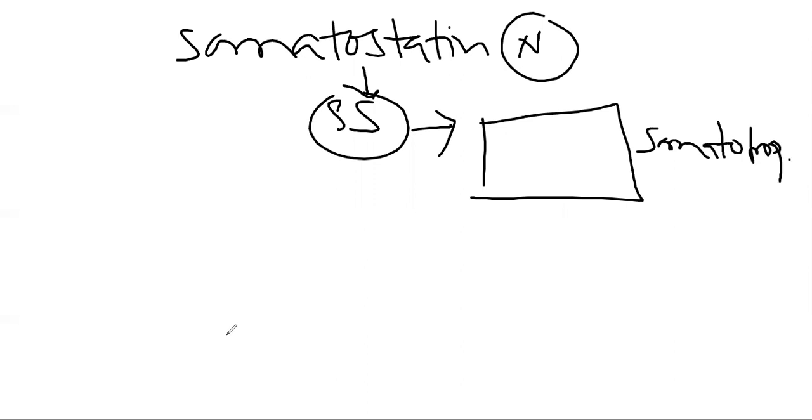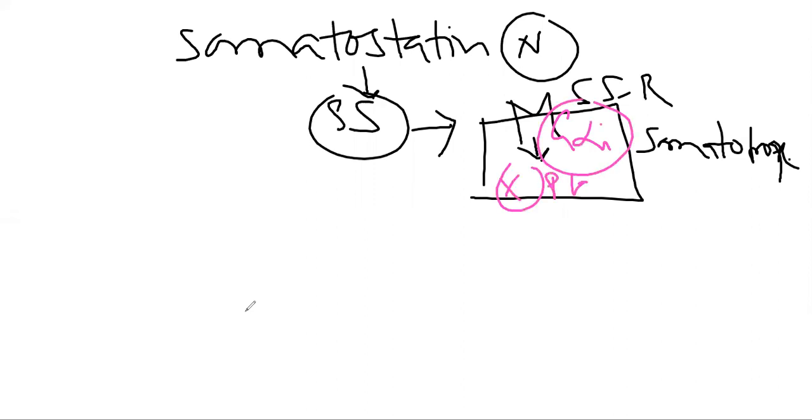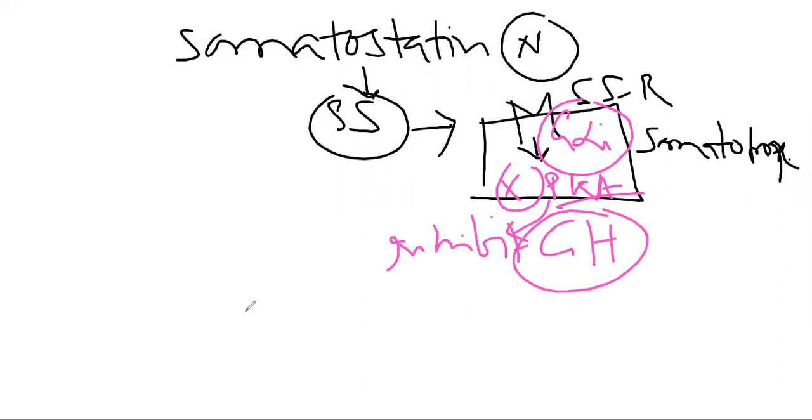And this somatotrop will have this somatostatin receptor, and this somatostatin receptor will do what? They actually inhibit the growth hormone. They have action similar to the G alpha inhibitory. So G alpha inhibitory action will lead to decreased phosphorylation of the protein kinase A, and as a result of this decreased phosphorylation of the protein kinase A, ultimately somatostatin will do what? It will inhibit the growth hormone.